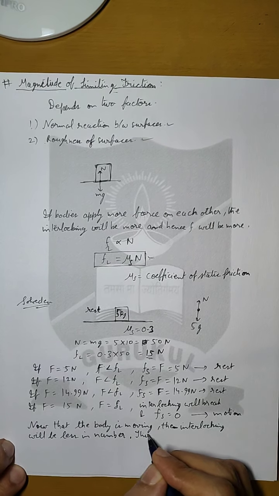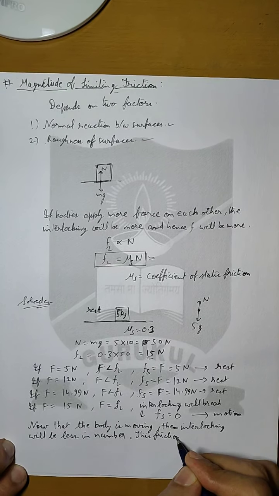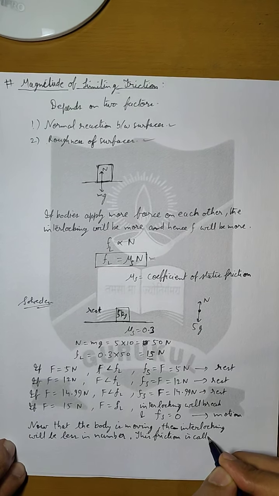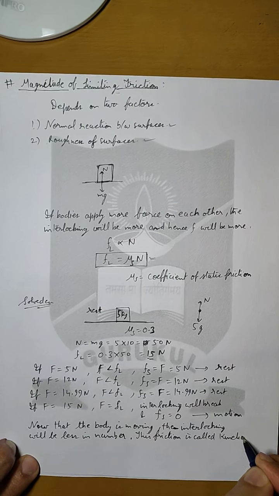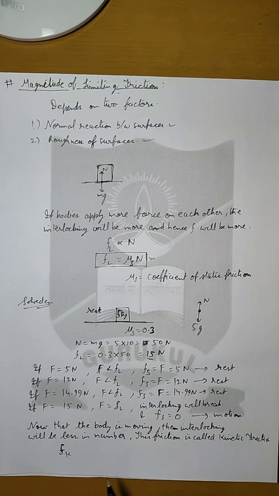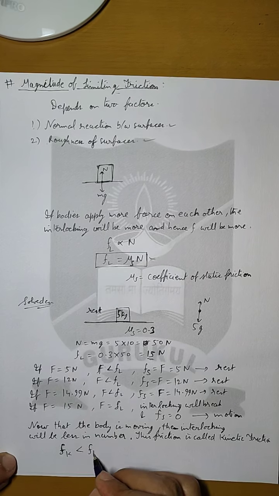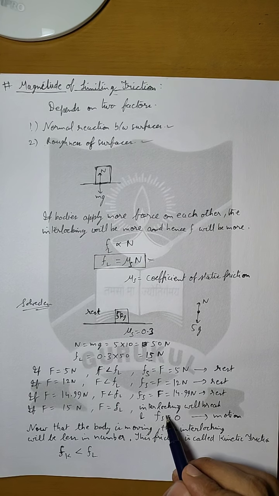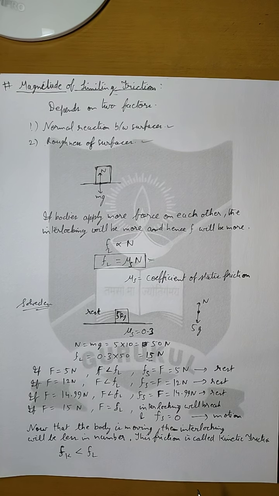Now this friction, whatever friction is there now because of the remaining interlockings, is called kinetic friction and we denote it with Fk. And since the interlocking has reduced in number, therefore friction is also reduced. That means we can say that the kinetic friction will be less than the limiting friction. When we overcame the limiting friction, the number of interlockings reduced, so now the friction is less. So kinetic friction is always less than the limiting friction.